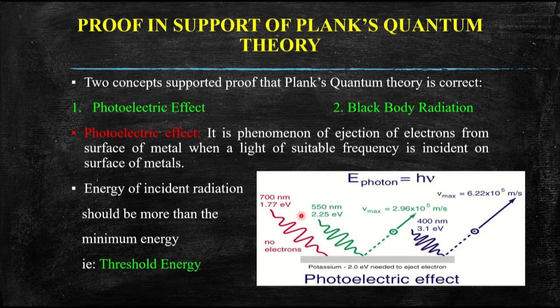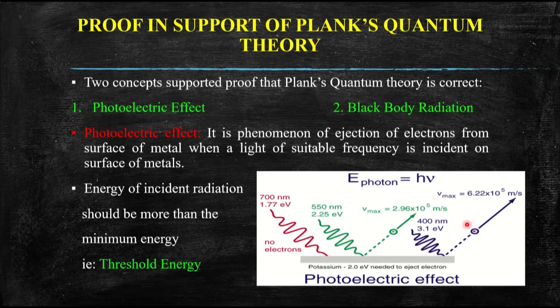And we can see that in the case of this red wave, the energy is less than that of the potassium metal, so that's why it is not able to eject the electron out of that metal. But the energy of this green wave and this blue wave is more than the minimum energy, meaning more than the threshold energy. That's why these are causing the ejection of electrons.